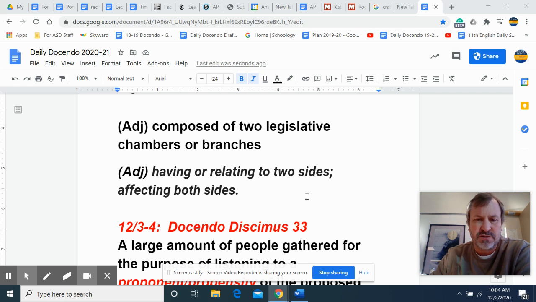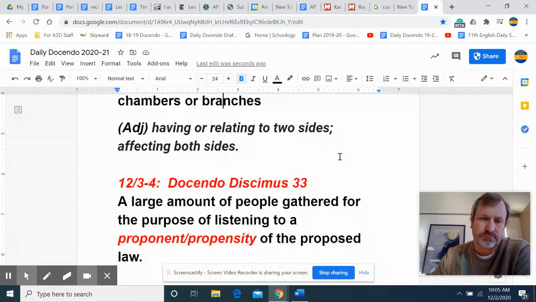Before we get into the sentence for today, just a review from the last time. Can you remember what these adjectives were? One adjective meant composed of two legislative chambers or branches. Another adjective that was similar to it meant having or relating to two sides, affecting both sides. Well, when we talk about branches or chambers, we talk about legislatures, we talk about bicameral. And then, of course, negotiations, for example, where you look at both sides, that would be bilateral.